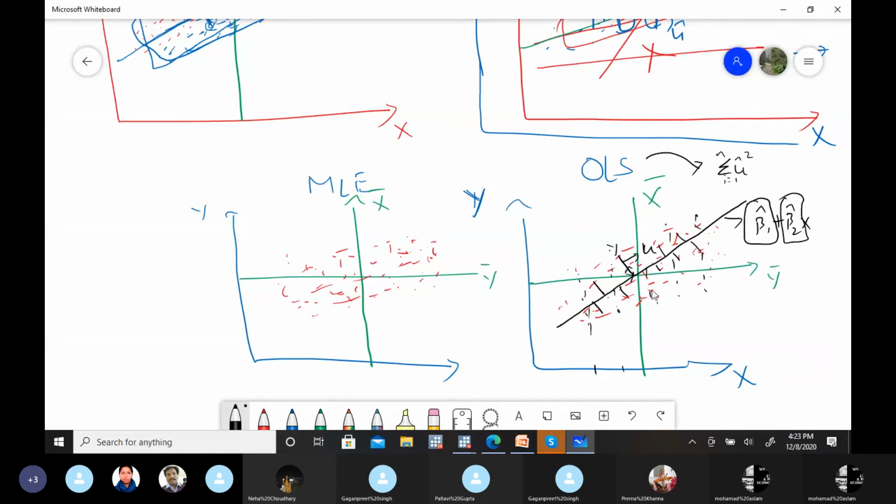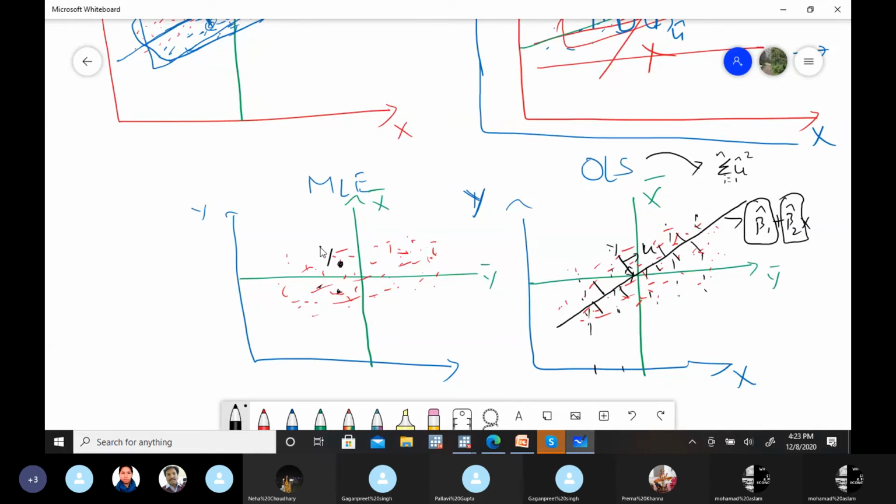So we minimized it. And with the minimization process, we estimated beta 1 hat and beta 2 hat with the normal equations. If there is more than one independent variable, you can use the matrix method, but the process remains the same. The methodology is the same. In MLE, it's not that we have residuals, but we need a regression line in such a way that it maximizes the probability of these given y's.